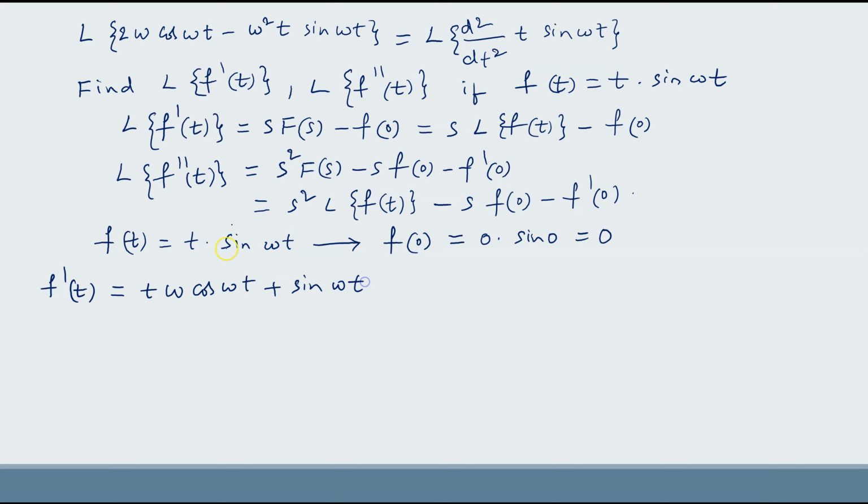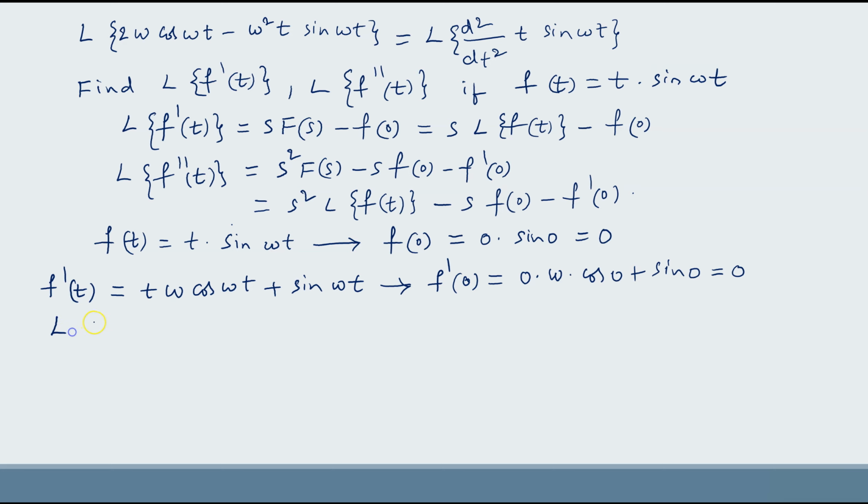We have seen the derivative of t sin omega t. Now we get f dash of 0 by replacing t by 0. Here put t equal to 0, you get f dash of 0 equal to 0 into omega into cos 0 plus sin 0, which gives 0. So here f of 0 is 0, f dash of 0 is also 0.